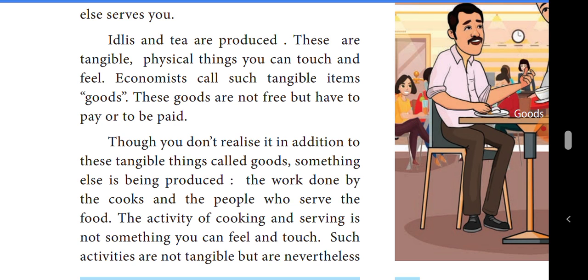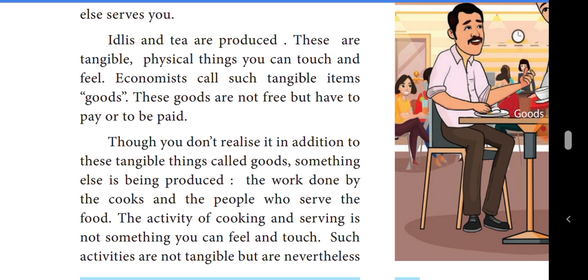some persons are producing the goods items that are tangible. The work done by cooks and the people who serve the food, that is called services. Goods means that particular items. That means the idli and tea are the items. That is called tangible goods.